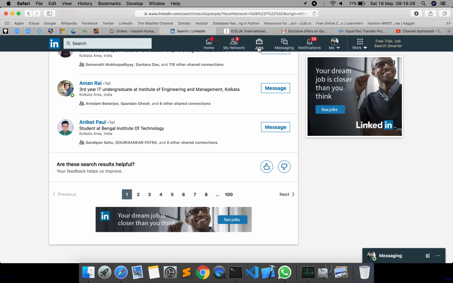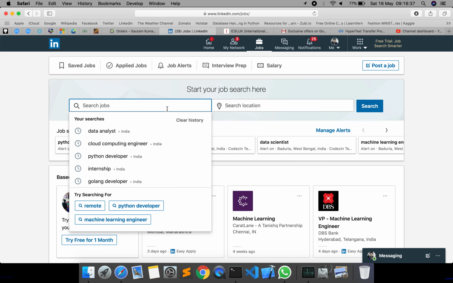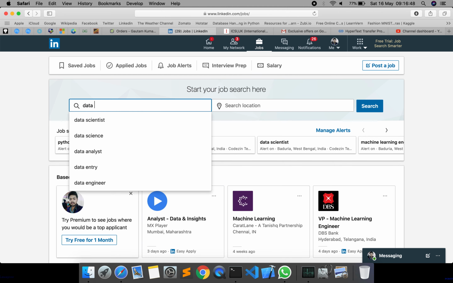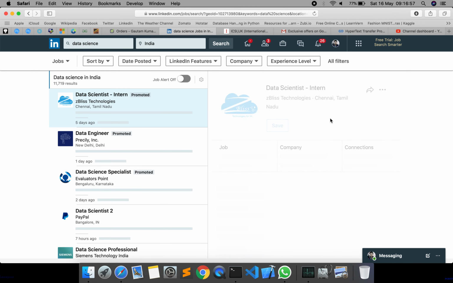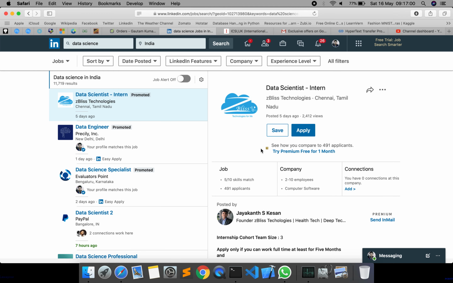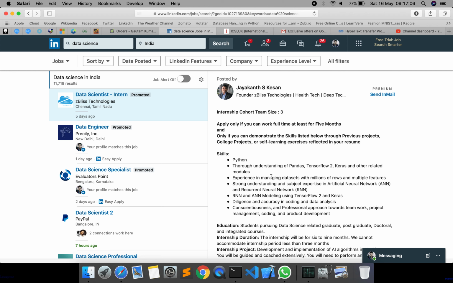Next, coming to the job part, there is one specific logo for jobs. You can click on that and then enter which job role you are searching for. For example, I am searching for a Python developer, and by default the location is selected as India because I previously searched for it. Or you can type it, like I am typing data science, and for where I want to search for a job, let's keep it India. Now you can see data science intern, and here is the page for this internship.